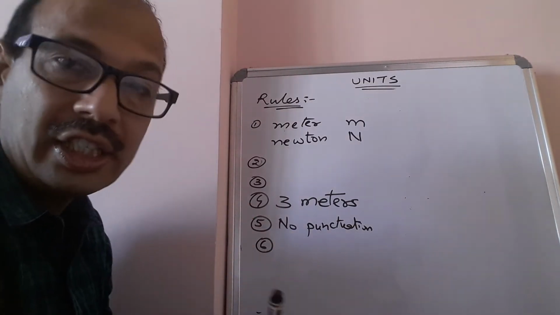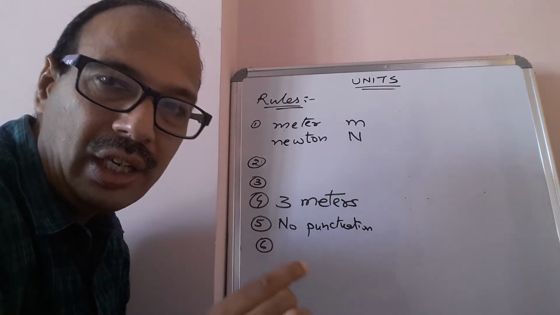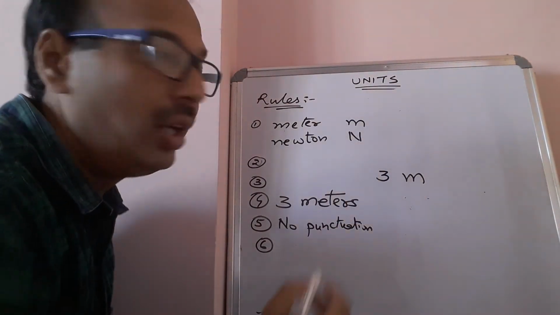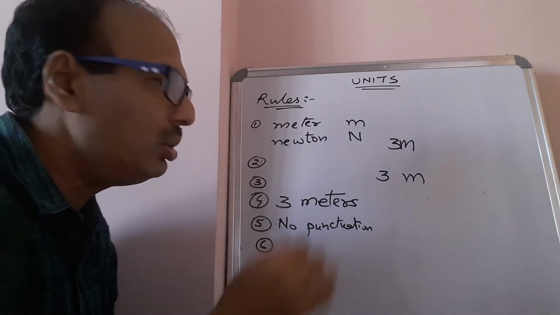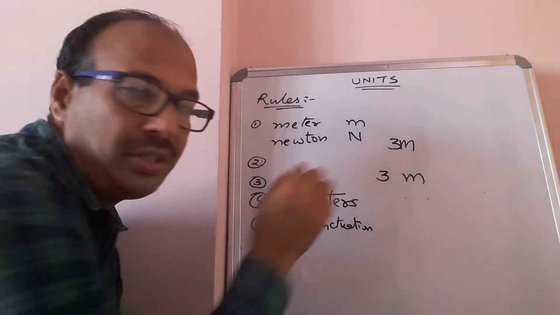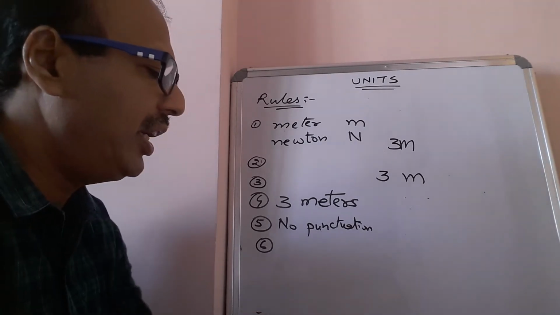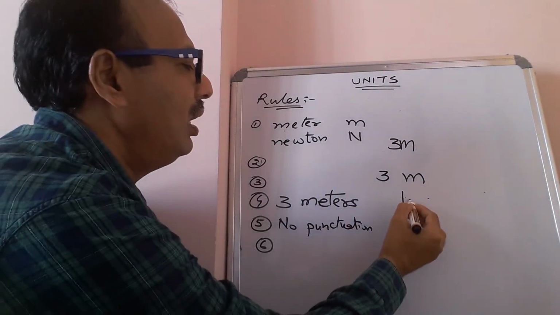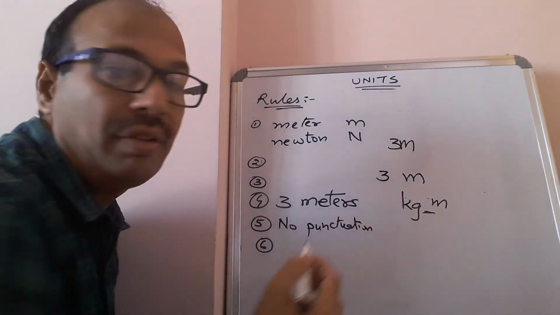Sixth, a space should be left in between the numerical value and the unit. For example, 3 meter. You should not write it without leaving any space. You should leave one space. Similarly, while writing 2 units at a time, for example kg meter second, you should leave a space.